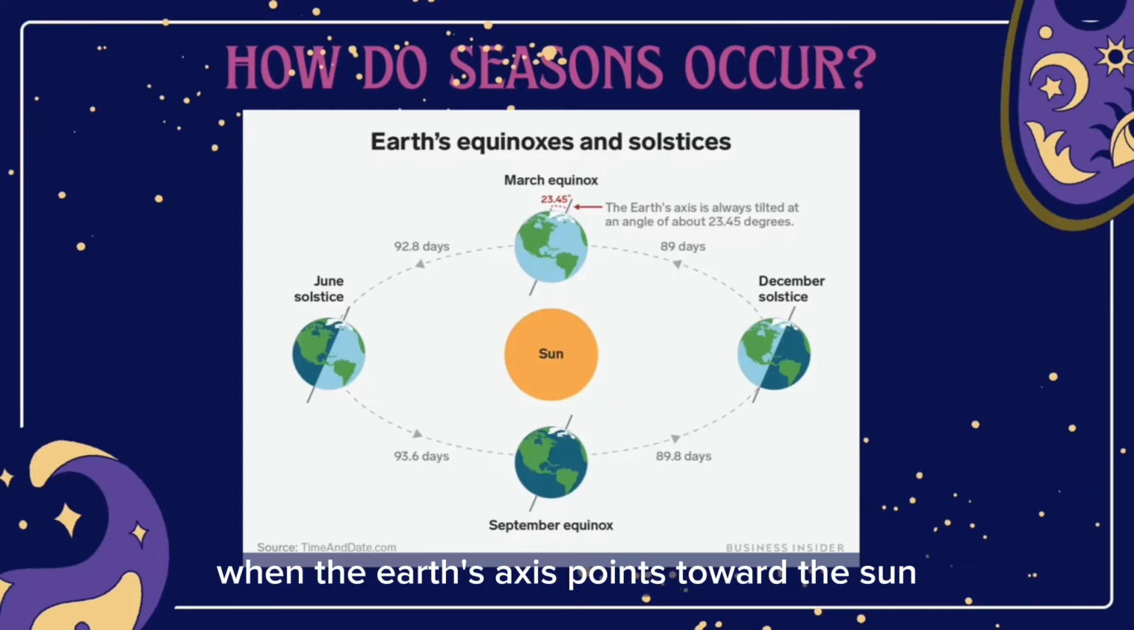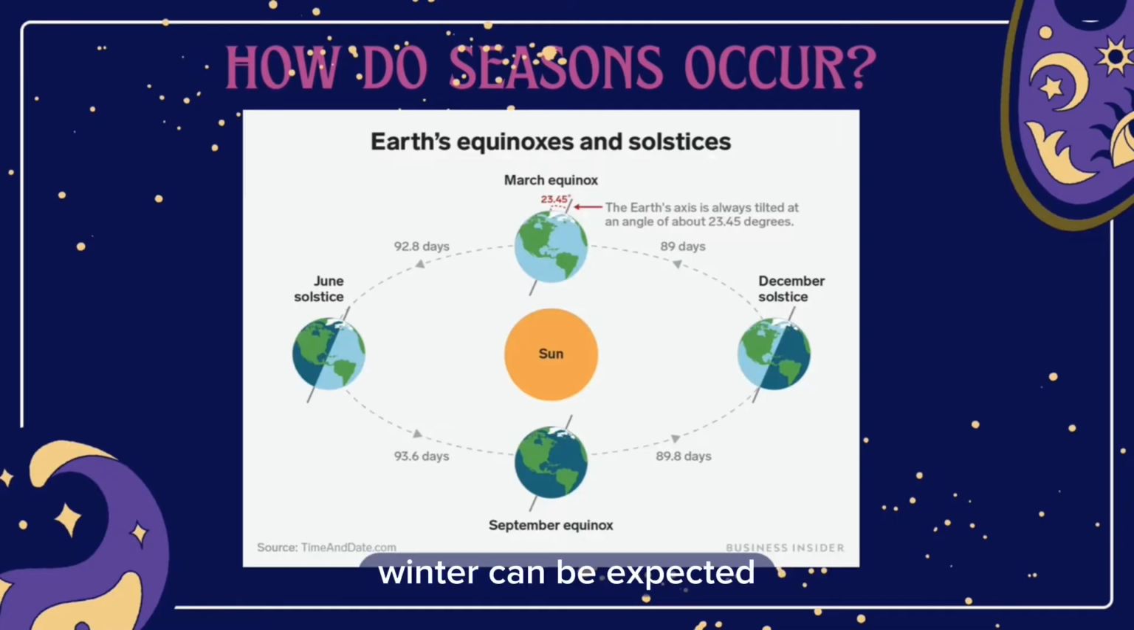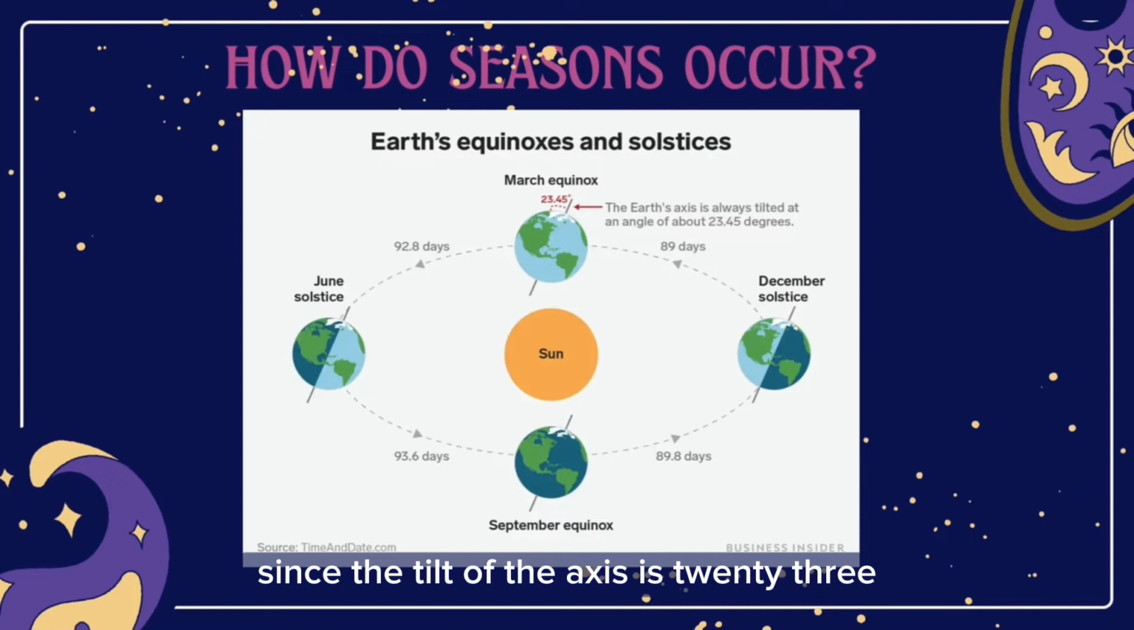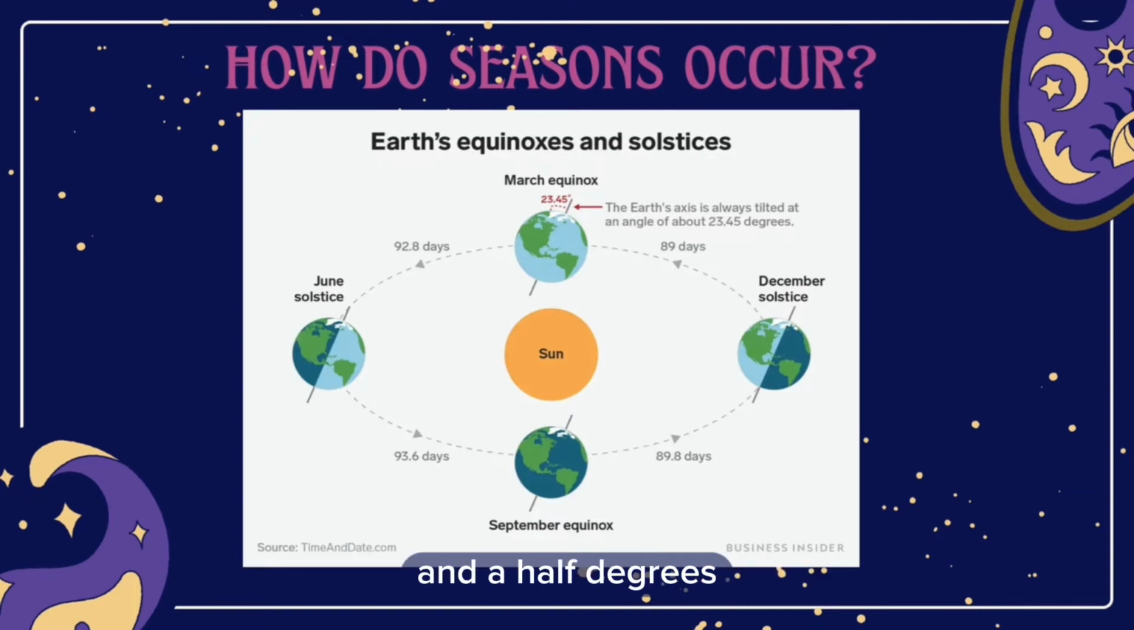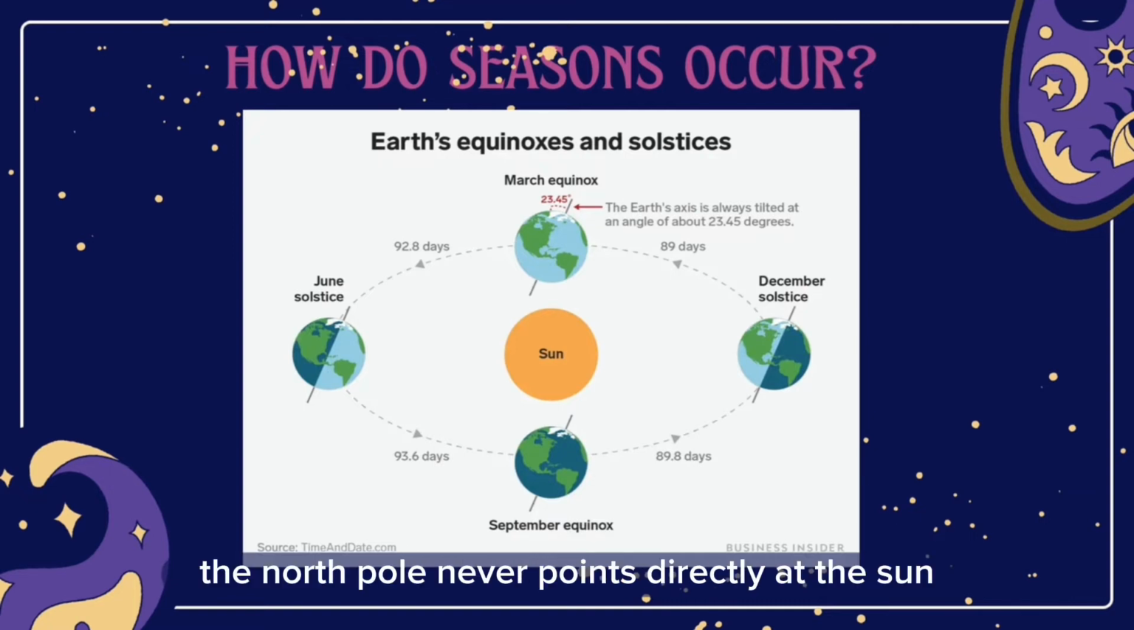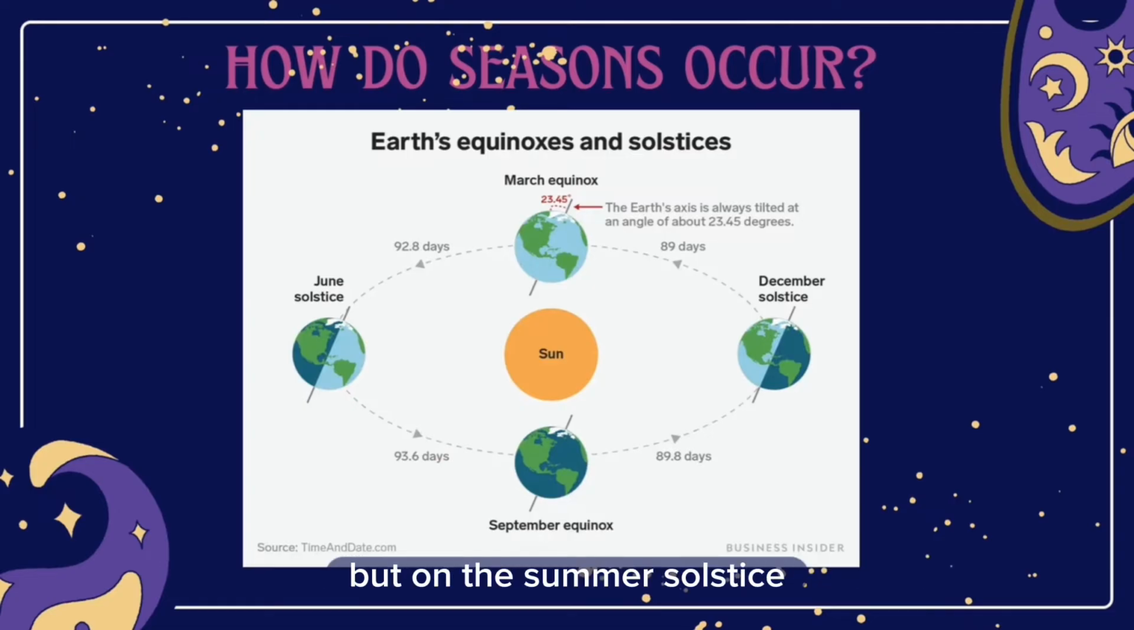When the Earth's axis points toward the Sun, it is summer for that hemisphere. When the Earth's axis points away, winter can be expected. Since the tilt of the axis is 23.5 degrees, the North Pole never points directly at the Sun, but on the summer solstice, it points as close as it can, and on the winter solstice as far as it can.